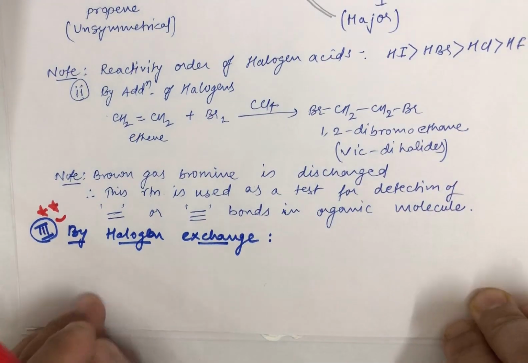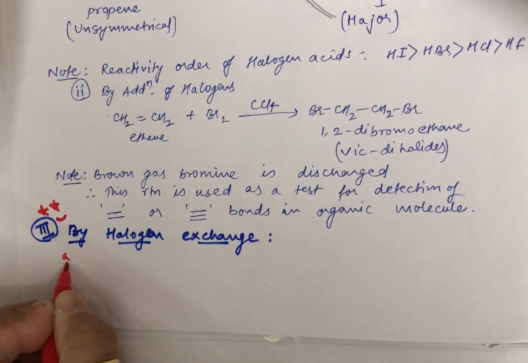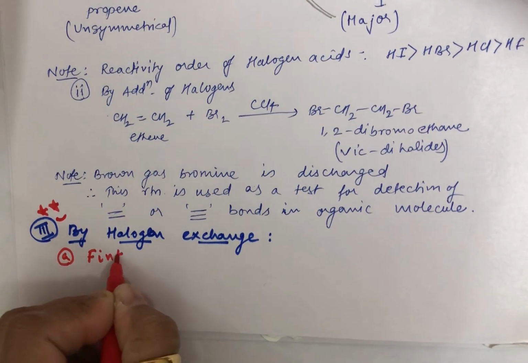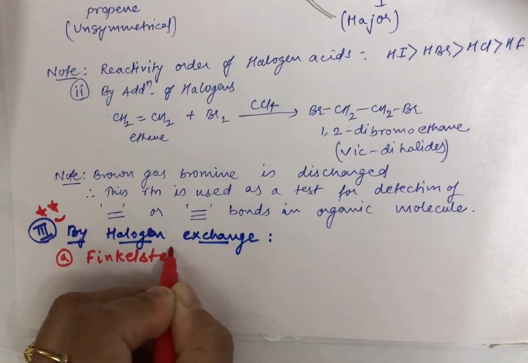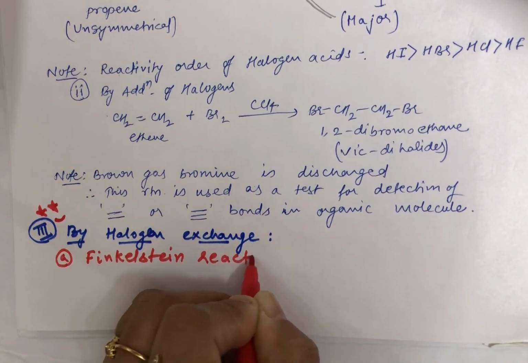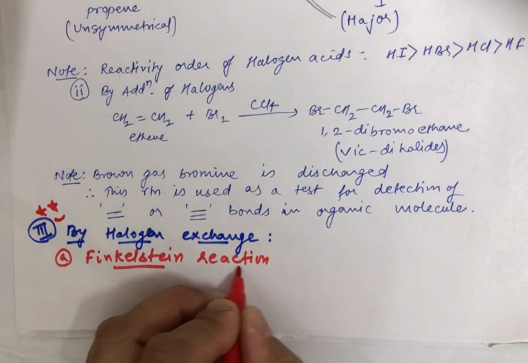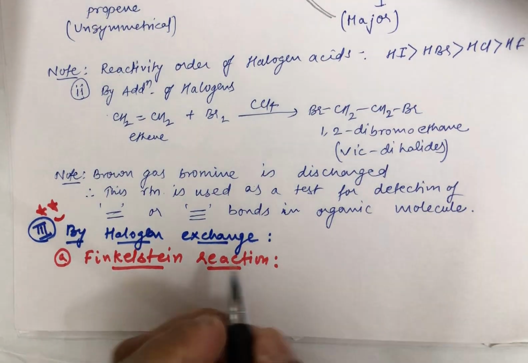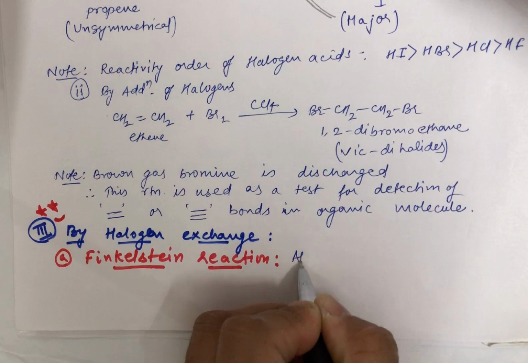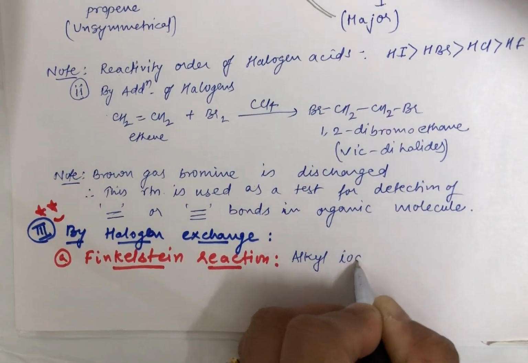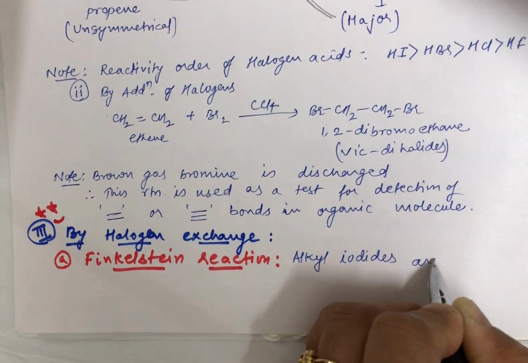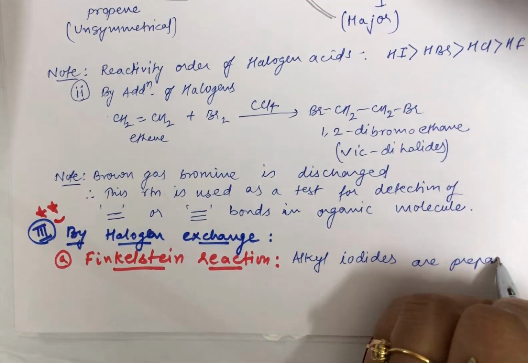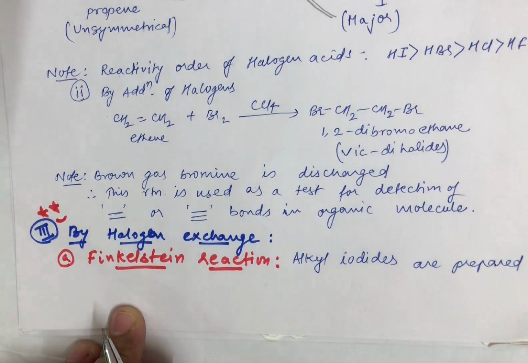Now the first one we are going to discuss is an interesting reaction with an interesting name, and that name is the Finkelstein reaction. In this reaction, what are mainly or easily prepared are alkyl iodides. You can say they are easily prepared through this Finkelstein reaction.